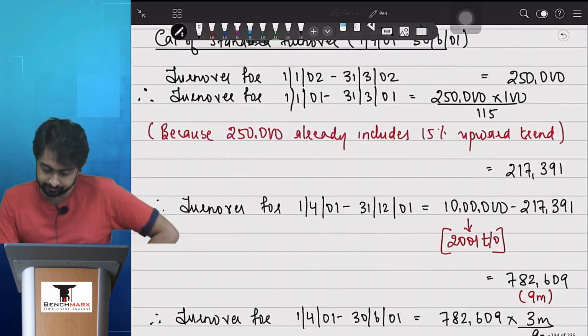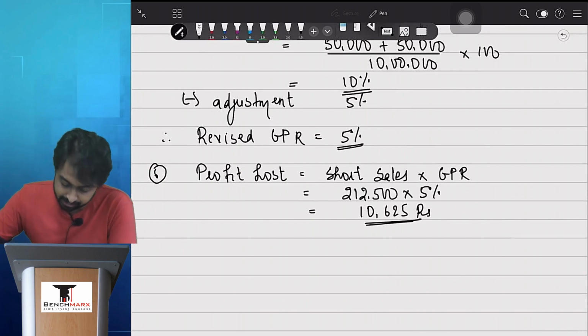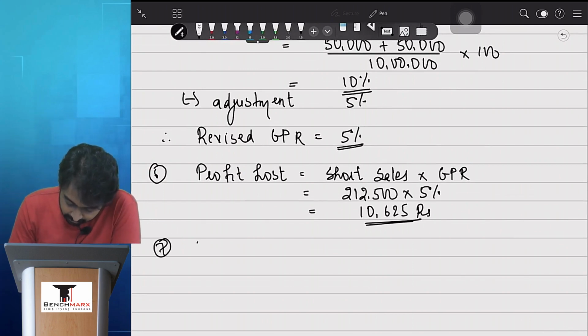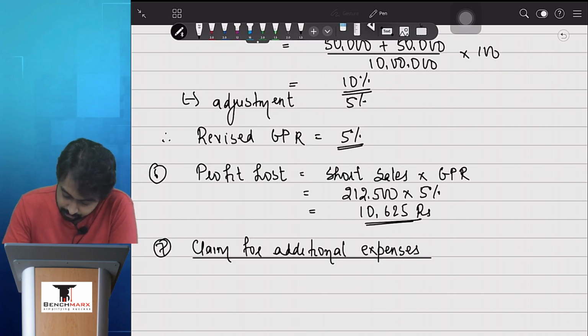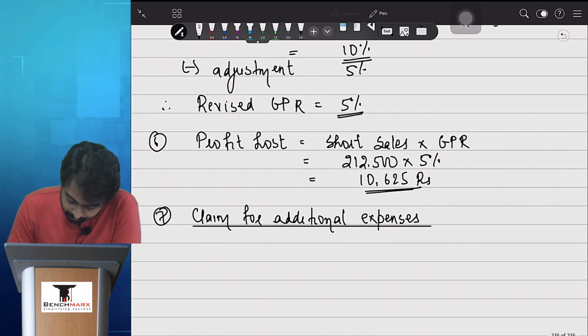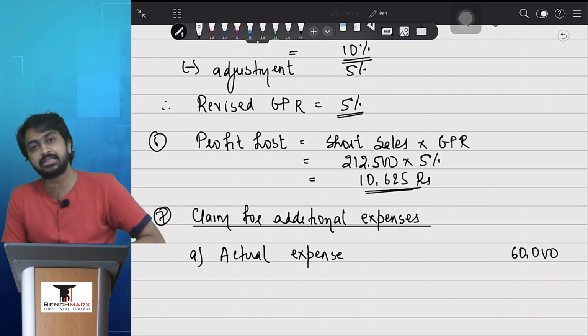Especially this calculation of the standard turnover. Yes, everything clear. बढ़िया है. Then come to point number 7. The heading is claim for additional expenses. First is the actual expense. Actual expense appears to be 60,000 given to us in that table.